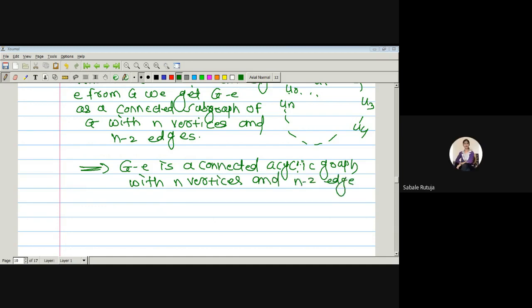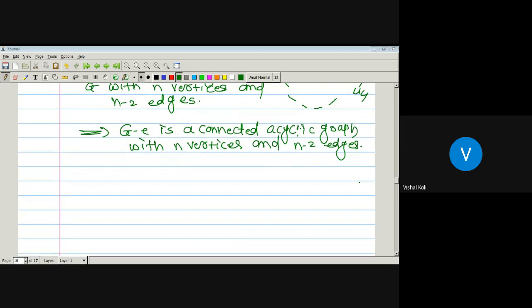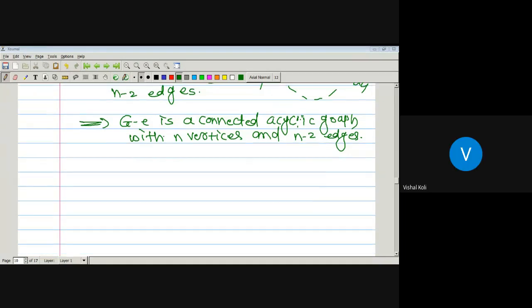No, sir. Why? A connected acyclic graph is a tree. For n vertices, it has precisely n minus 1 edges. But here G minus E is a connected acyclic graph, which means it is a tree with n vertices, so it must have precisely n minus 1 edges. But here we have n minus 2 edges. This is not possible.